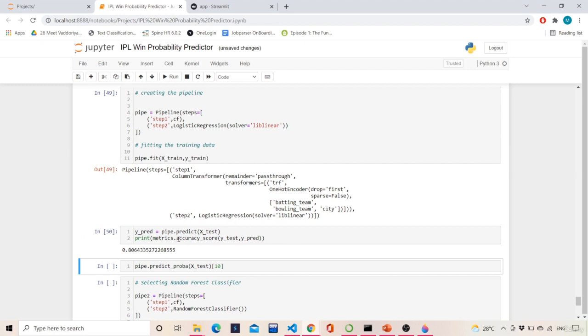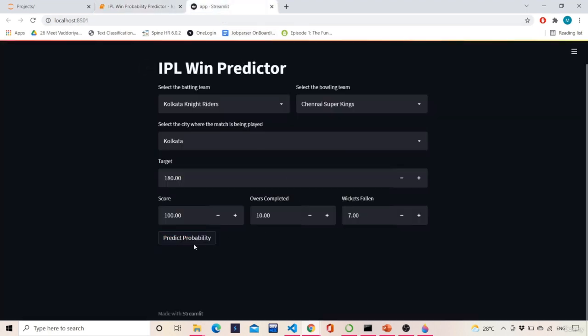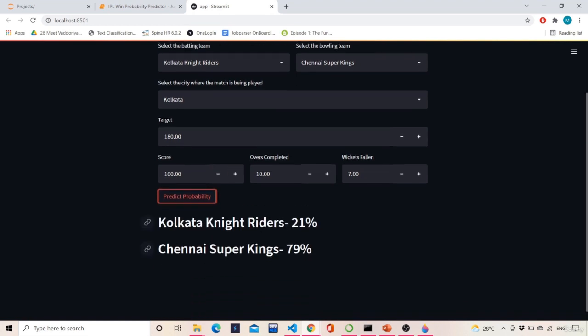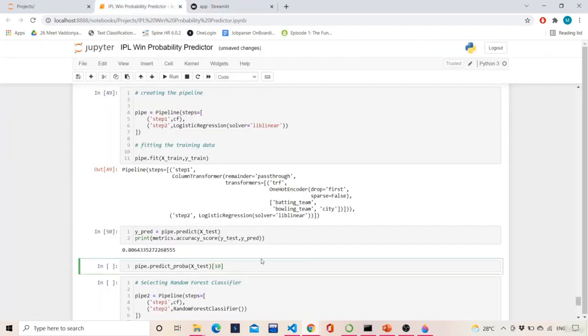But I don't want the accuracy, I want the probability. Okay, because in the starting we decided that we will calculate the probability, something like this: Kolkata Knight Riders is this much, Chennai Super Kings is this much. That means the losing team probability is this, the winning team probability is this. Okay, we will find the probability.